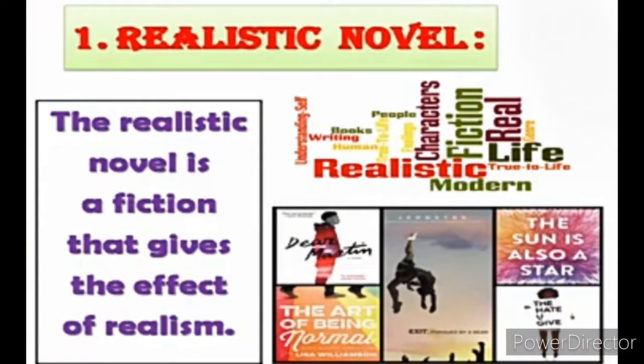While understanding the term realistic novel, what do you understand? Seeing the word, you can understand something related to reality, something related to the truth. Yes, of course, you are correct. The first point: the realistic novel is a real fiction. Fiction means that it is not true, imaginary. But whatever the story would be, it is about real life.